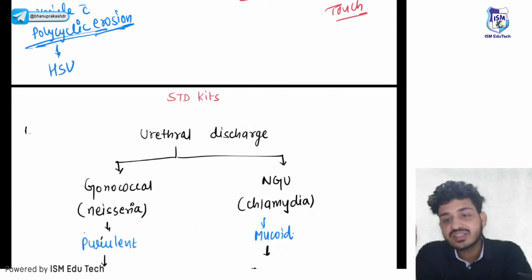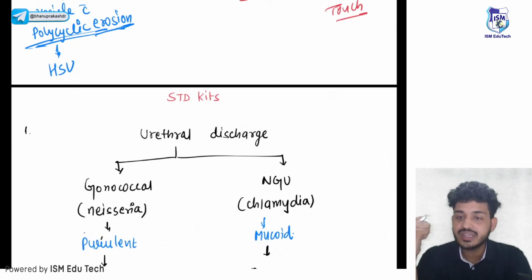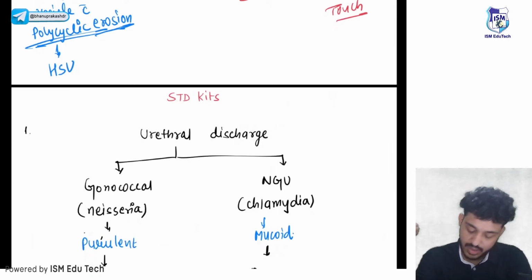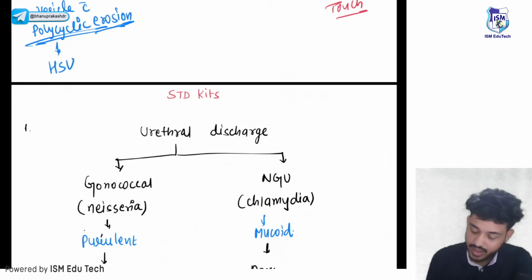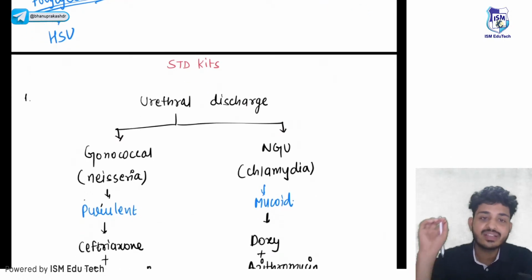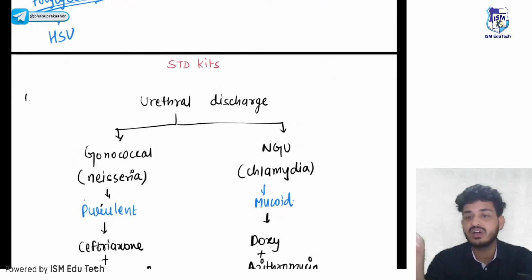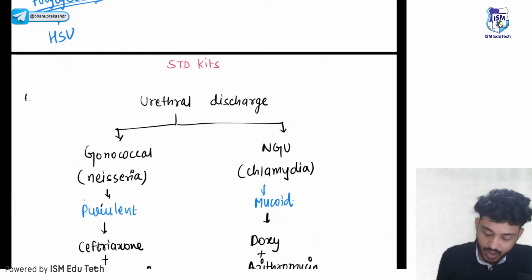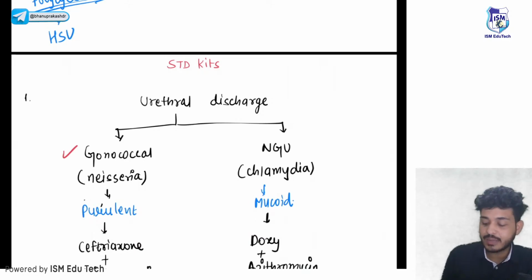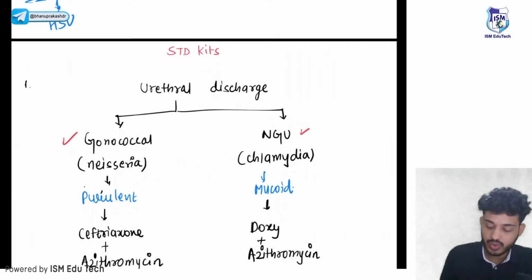Okay, the patient is coming to me, let's say I'm sitting in an OPD, and he says, sir, I am having urethral discharge, what should I take? So what will I see in urethral discharge? There are two possibilities. It can be a gonococcal infection, or it can be a non-gonococcal infection.